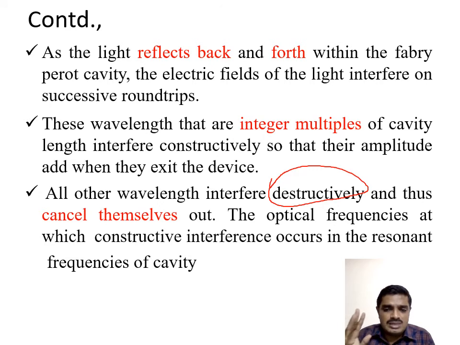So the multiple reflections, I mean the oscillator mechanism, ensure strong optical gain. That gain ensures we avoid the losses. That's why we have represented this. These are the optical frequencies at which constructive interference occurs, at the resonant frequency of the cavity.